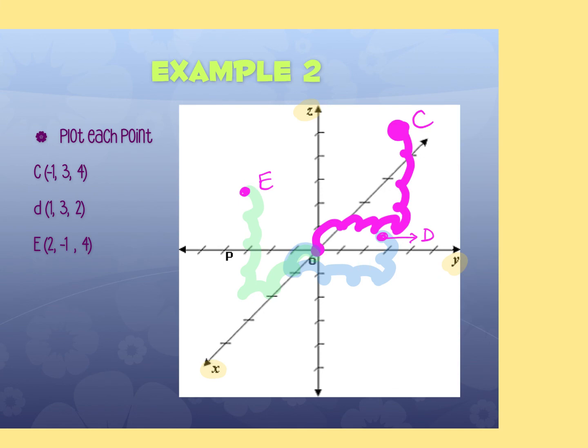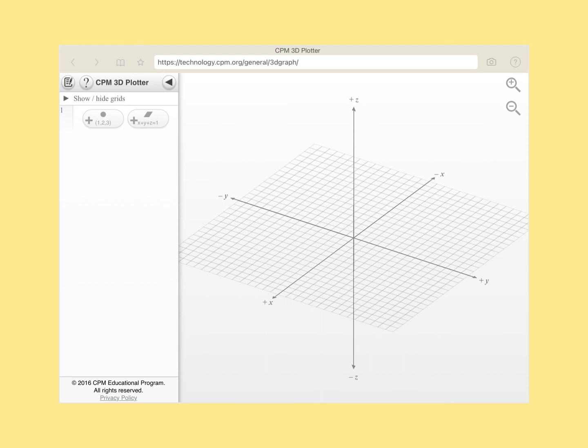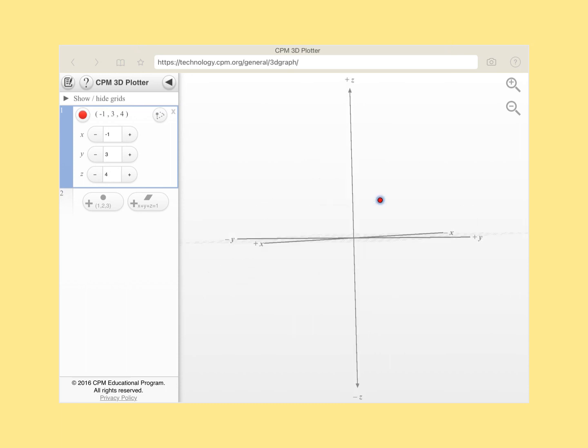Want to get an idea of what it would look like. So if I wanted to plot a point, I could come in here and change my x to -1, and that red dot just went backwards on that x-axis. And then my y being 3, it's moving to the right 3 places. And then my z up 4 places. It's literally traveling up. So you can kind of tilt this in so that if you could see it as a flat surface, it would be floating above the surface. Does that make sense? Because you're going 4 up.